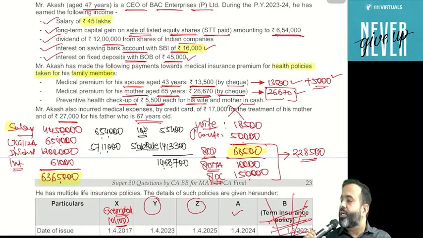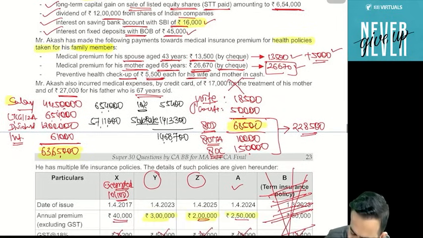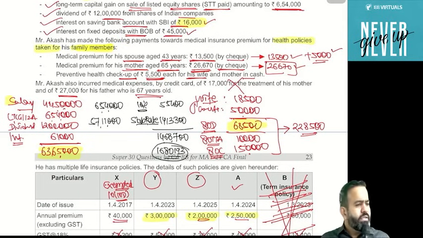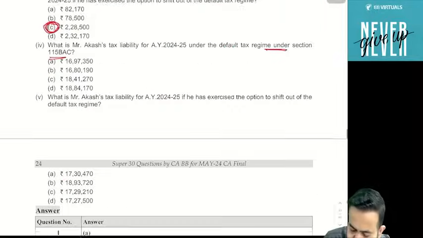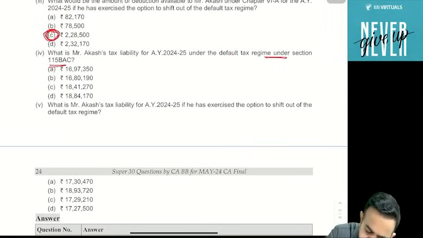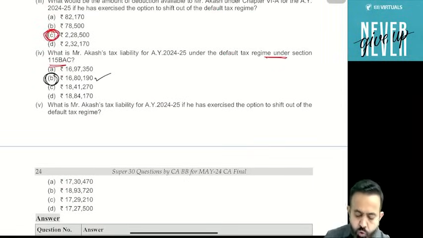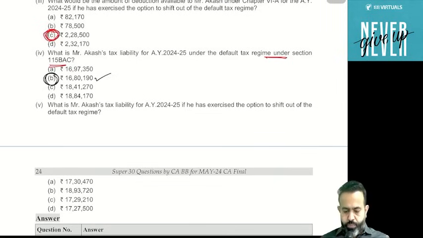Okay, so now is surcharge applicable or not? Yes, surcharge is applicable. Income is more than 50 lakh. So surcharge is applicable at the rate of 10%. Just add the 10% and just add the 4% cess. What is your total tax? 16 lakh 80,190. So that will be your net tax payable as per 115BAC. 16 lakh 80,190. So for question number 4, B is the right answer.